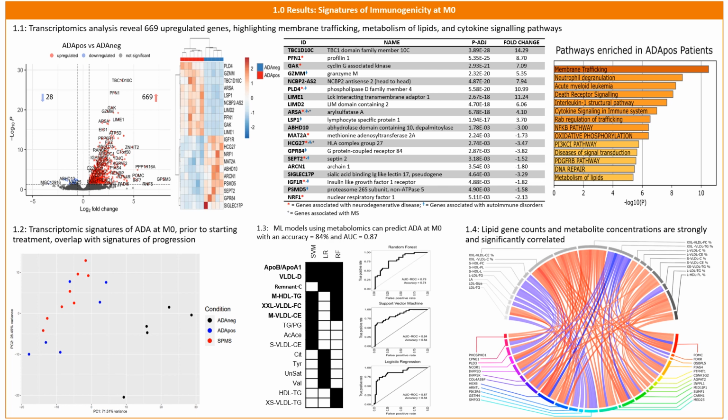And so finally, in 1.4, we wanted to see how this might correlate together. So we looked at the correlation between gene counts of the genes that were involved in metabolism of lipid pathway identified previously and the lipid concentrations. And what we can see is that there are very strong positive and negative correlations between the two, showing that the gene counts may be involved in the metabolite concentrations as well, suggesting these signatures may overlap.